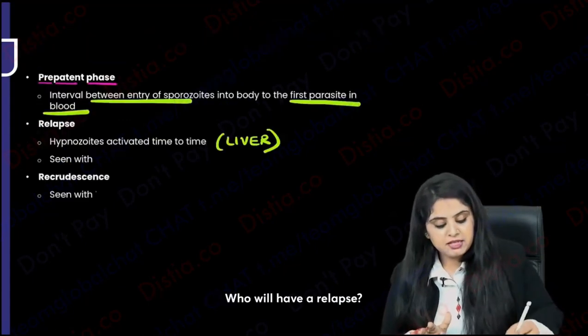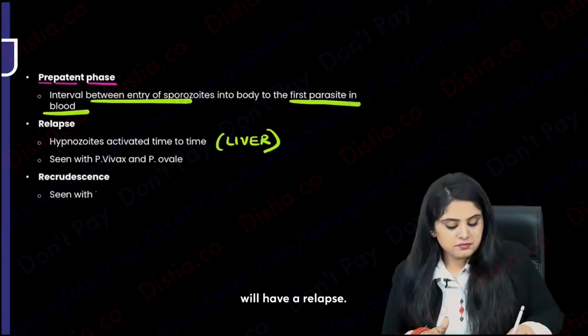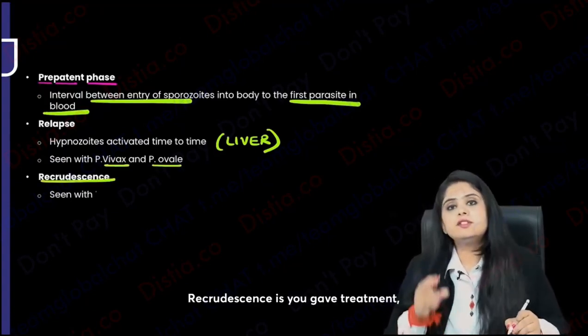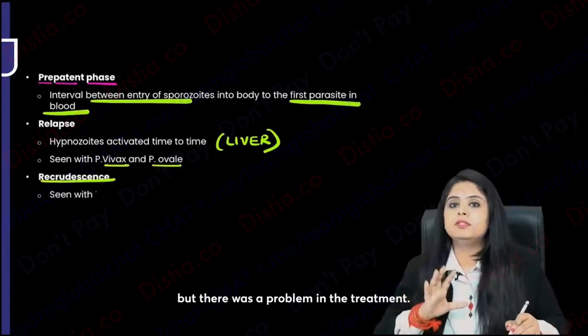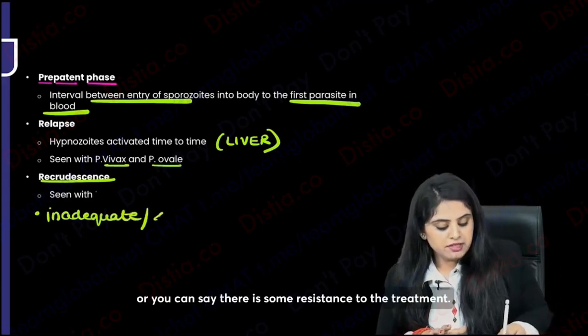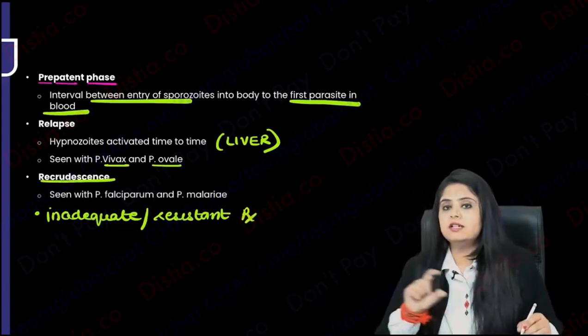Who will have a relapse? I told you chota wala names, that is vivax and ovale will have a relapse. Understood? Okay, what is recrudescence? Recrudescence is you gave treatment, but there was a problem in the treatment. So this is gonna be a case of inadequate treatment. Or you can say there is some resistance to the treatment.